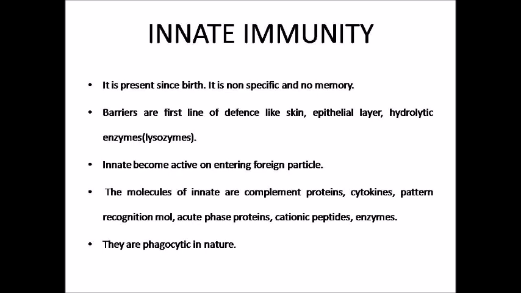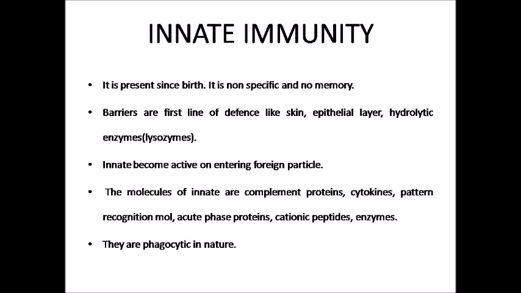Barriers are the first line of defense, like skin, epithelial layer, and hydrolytic enzymes like lysozymes. Skin is the biggest barrier, the first line of defense. Skin has sebaceous glands that protect from organisms. Innate immunity becomes active only on the entry of a foreign particle.